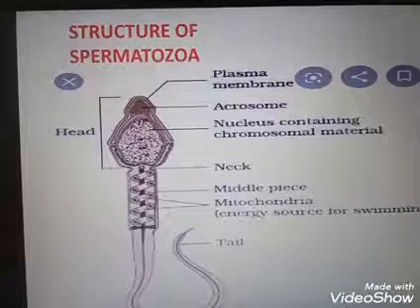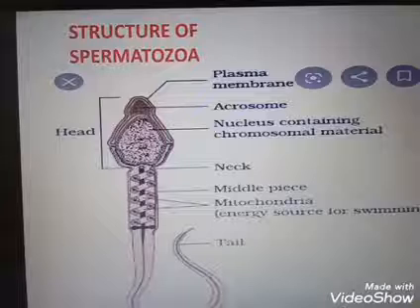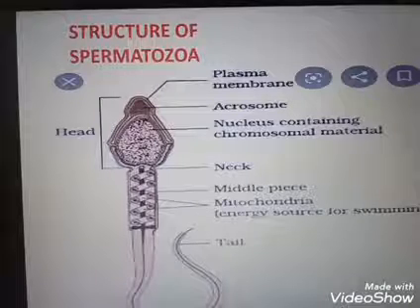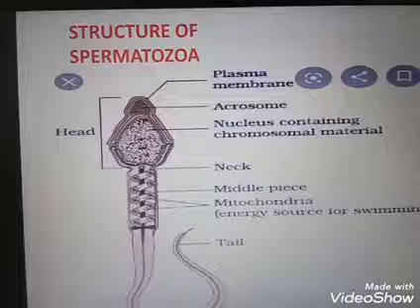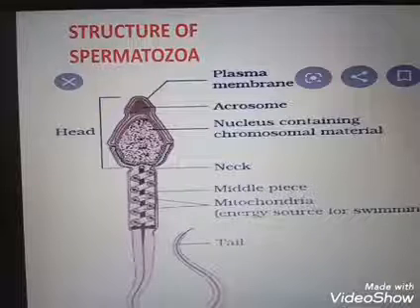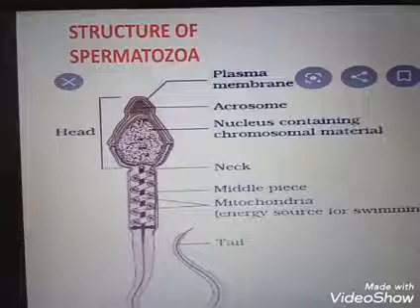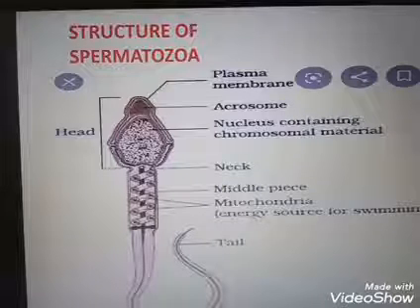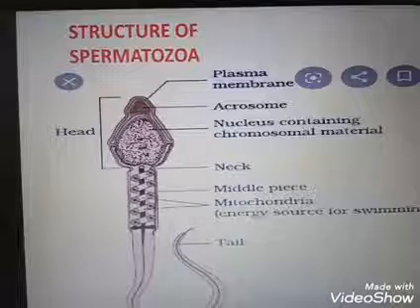During fertilization, the proximal centriole is introduced into the egg and is required for the first cleavage. The distal centriole provides attachment to the axial filament of the sperm tail. The middle piece contains mitochondria that provide energy, and the tail helps the sperm to move in the fluid medium.